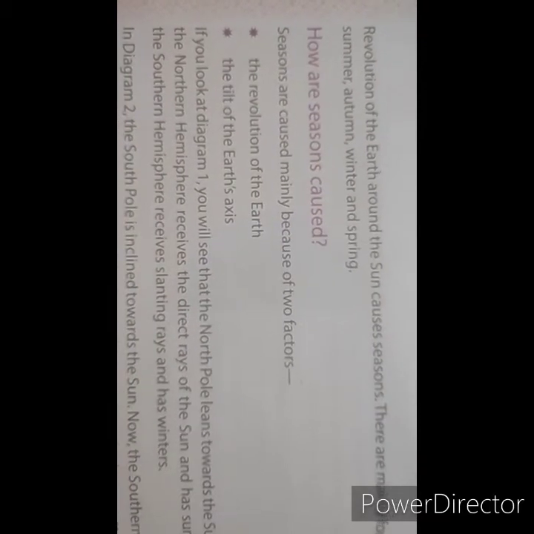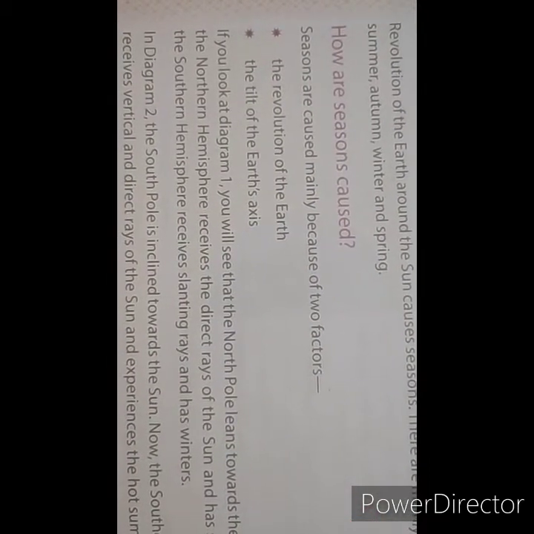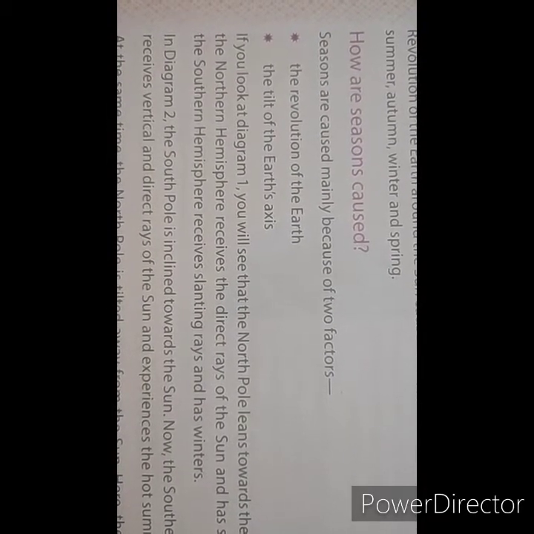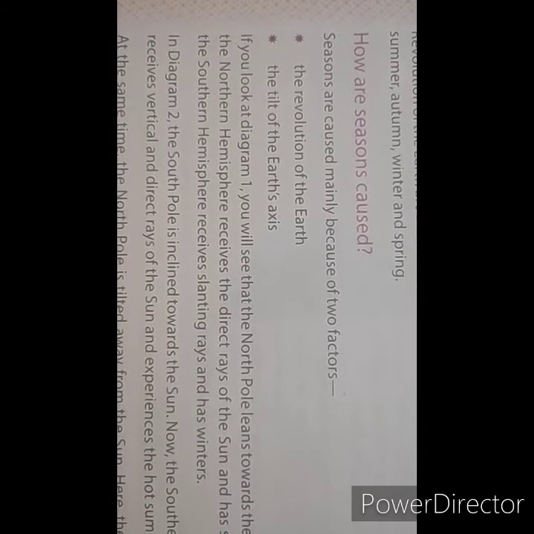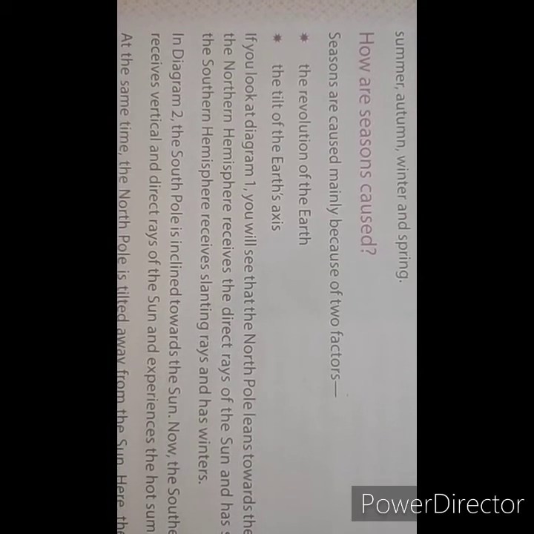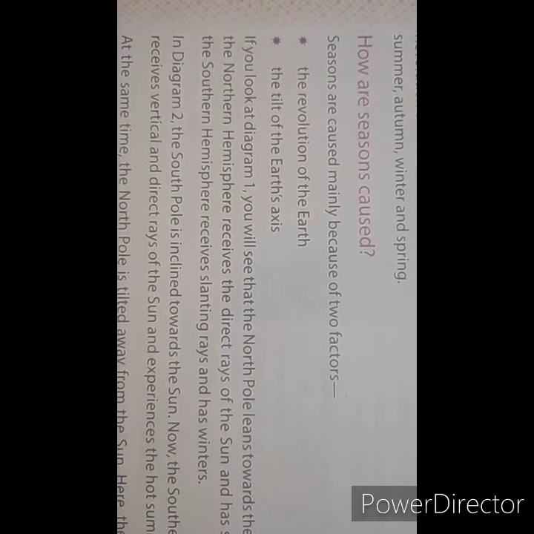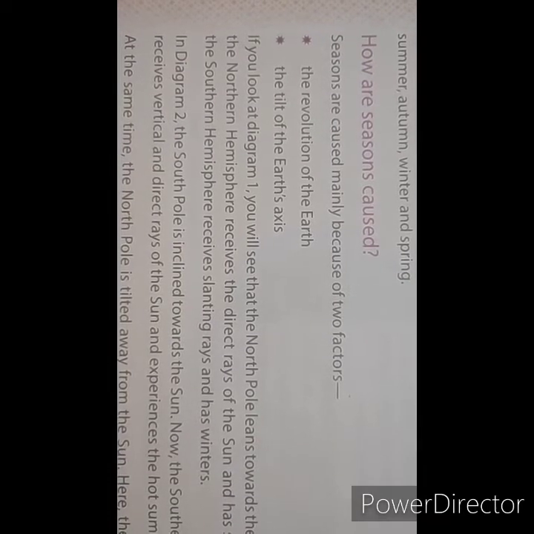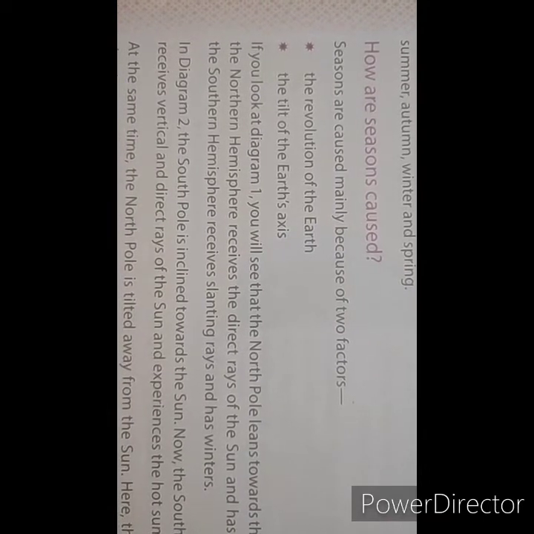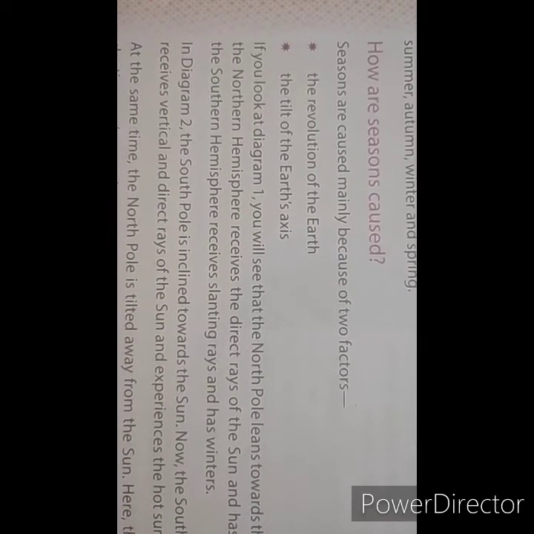Revolution of the earth around the sun causes seasons. There are mainly 4 seasons. What are they? Summer, autumn, winter, and spring. How are seasons caused? Seasons are caused mainly because of 2 factors. The first factor is the revolution of the earth, and the second factor is the tilt of the earth's axis.